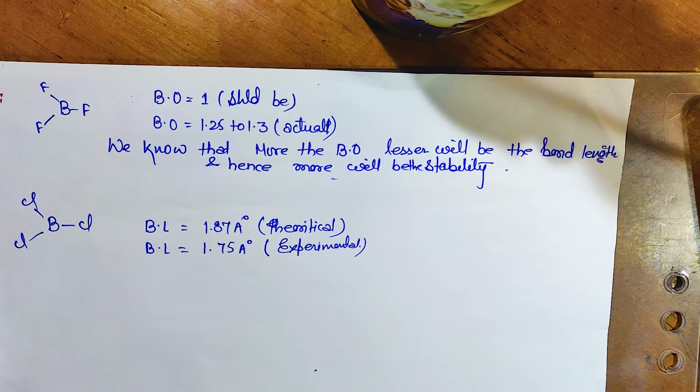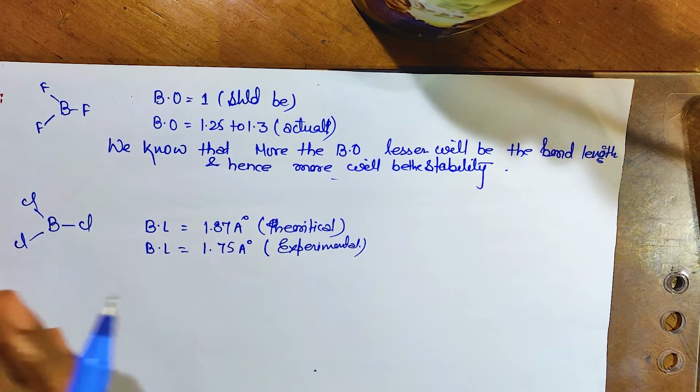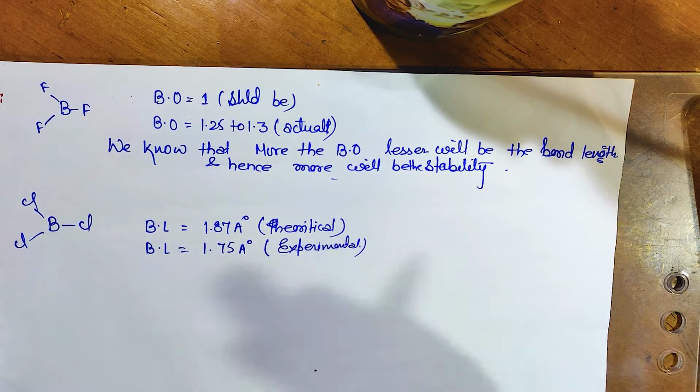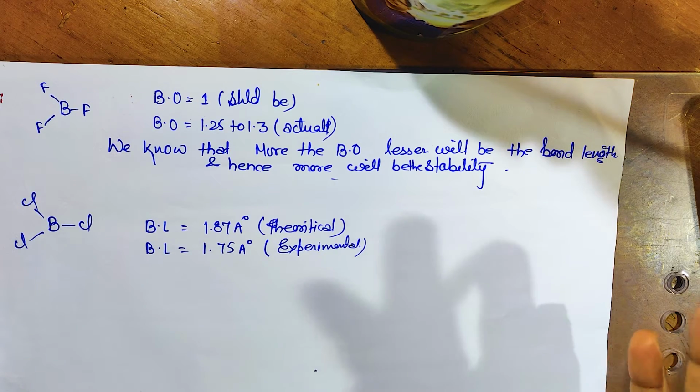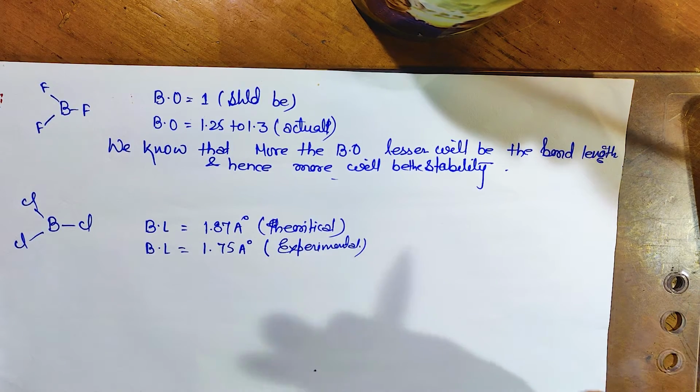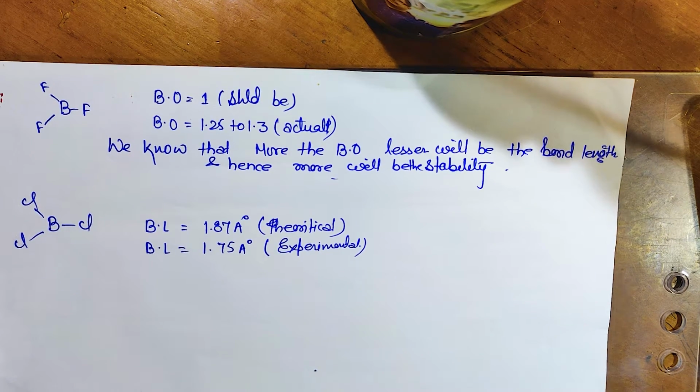So why is it happening so? Because यहाँ पे क्या होगा कि chlorine size is bigger. Yes, so with respect to fluorine, the chlorine size is bigger. Got it? And that's why it will not share the lone pair in that content as BF3 can do. Got it? Any problem in this?